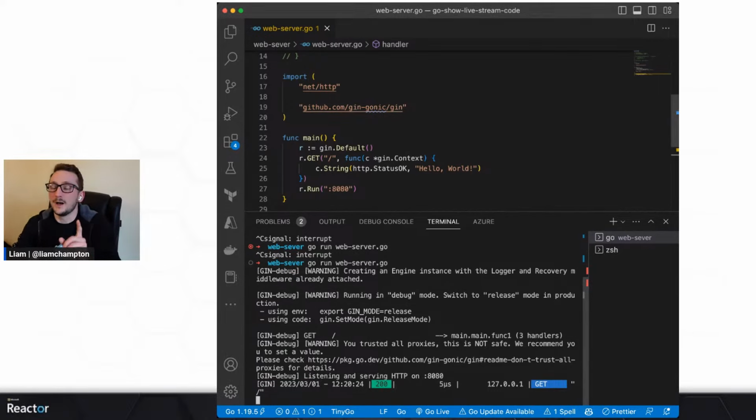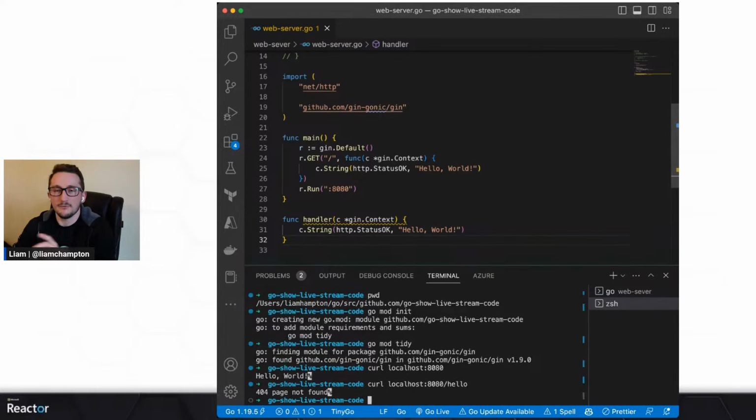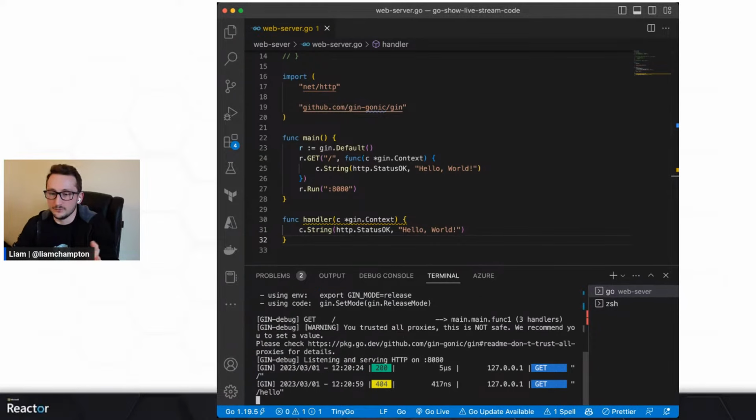Important part now, I haven't implemented any validation for any other routing like I did previously. So if I was to do a curl /hello, it automatically gives me a 404 not found. Now, I haven't written any validation. Gin has handled that for me, which is really cool. And as you can see here in the logs, it's 404, not found from this GET request. It already handles that for me. So we can see how different packages are handling different requests in different orders.